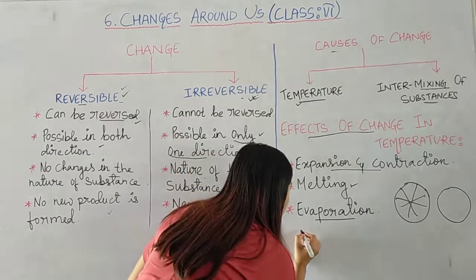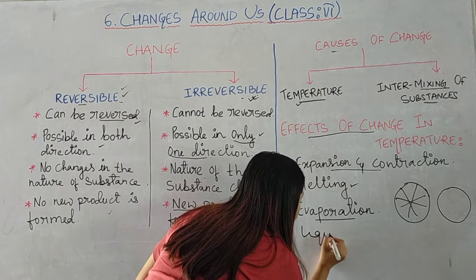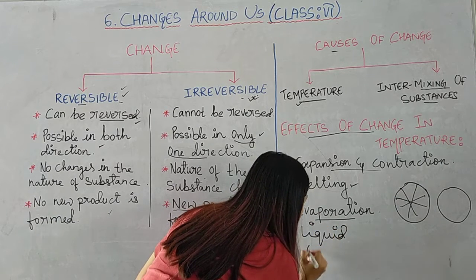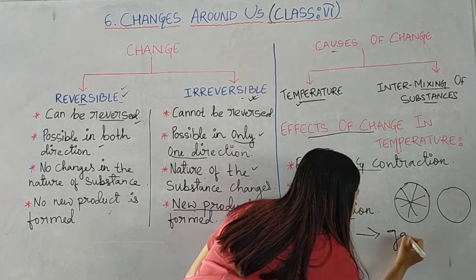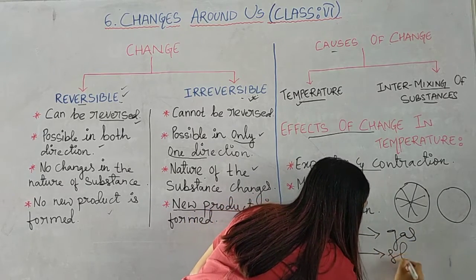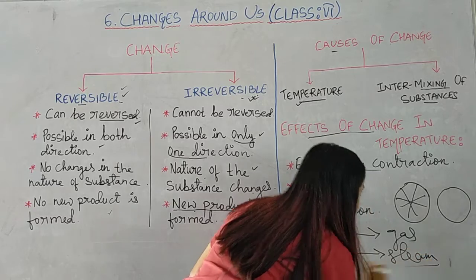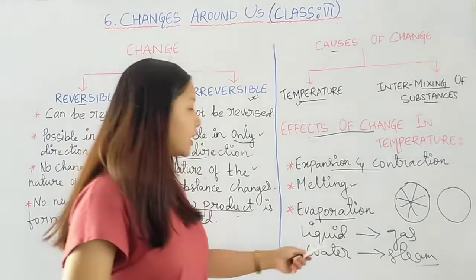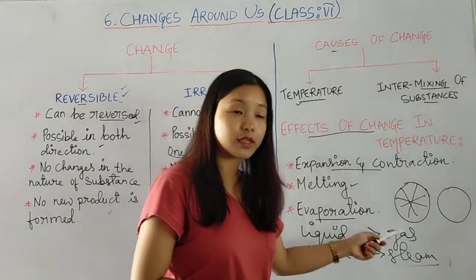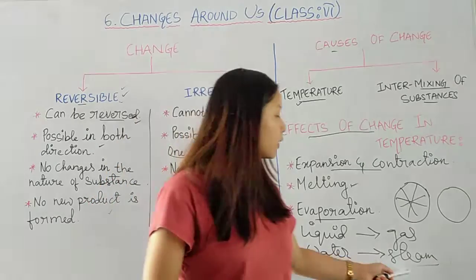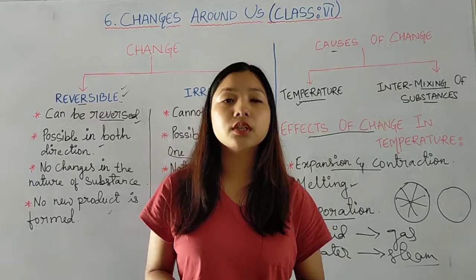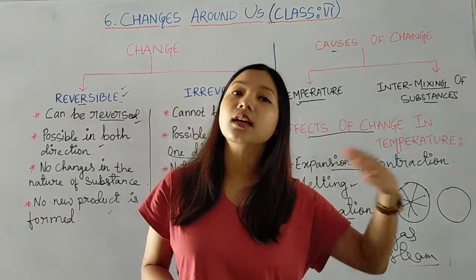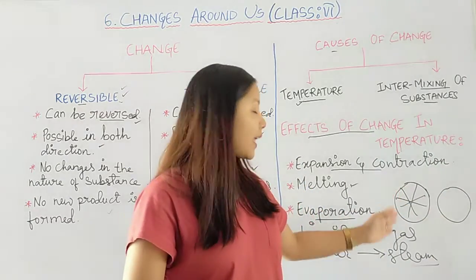The conversion of liquid or water into gas or steam. So here we can see the liquid gets converted into gas, that is water is converted into steam. So this is due to the process of evaporation, where we apply heat and it is converted into gas.